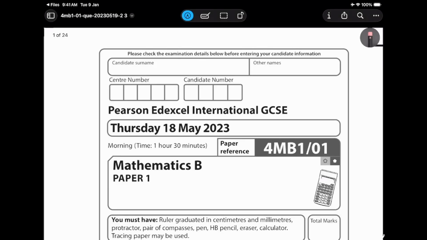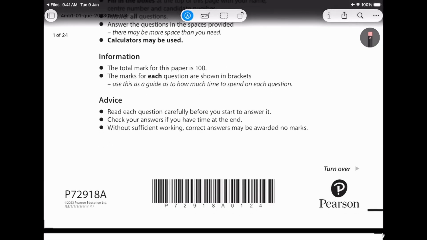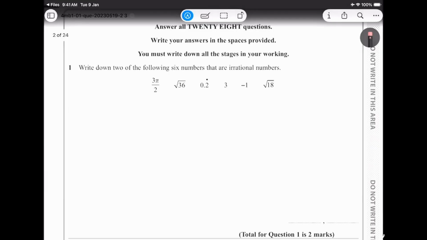Hello, assalamu alaikum everyone. We are going to start doing the past paper, paper 1 of May June 2023. So the first question is: write down two of the following six numbers that are irrational numbers.